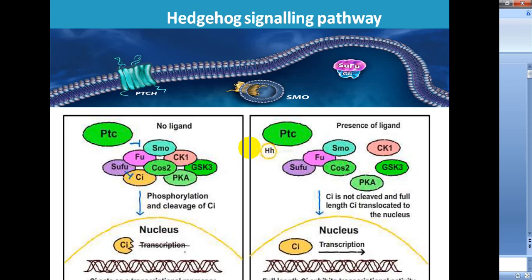cleavage into two parts: a C-terminal processing domain with no known signaling activity and an N-terminal hedgehog signaling domain of around 19 kilodalton that contains an ester-linked cholesterol at its C-terminus end. This modification results in the association of hedgehog N-terminal with the plasma membrane.